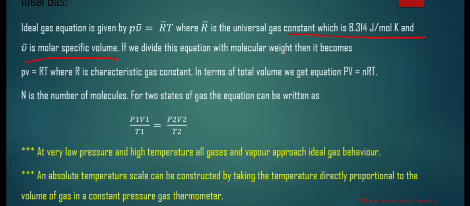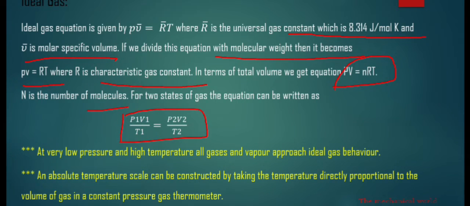If we divide this equation by the molecular weight, it becomes P v equals R T, and R is the characteristic gas constant. In terms of total volume, we get PV equals nRT. This equation is important. n is the number of moles. For two states of a gas, the equation can be written as P1 V1 upon T1 equals P2 V2 upon T2.